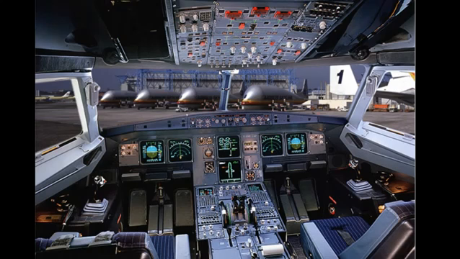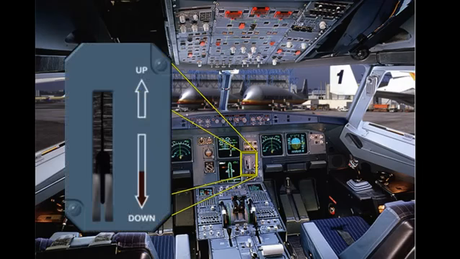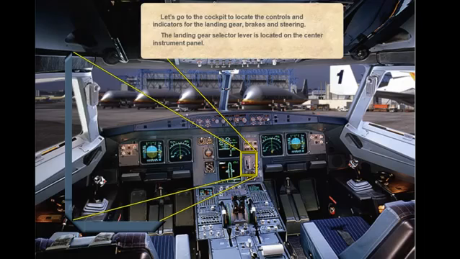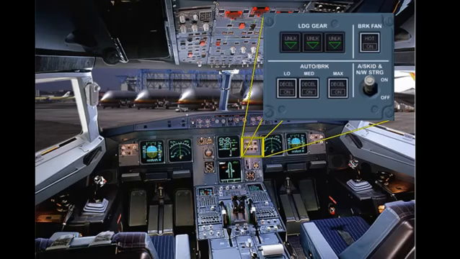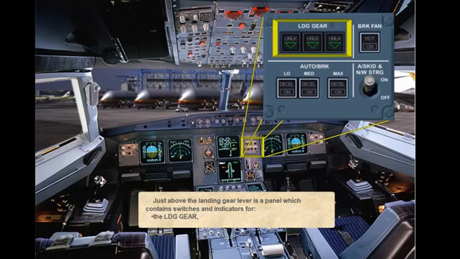Let's go to the cockpit to locate the controls and indicators for the landing gear, brakes, and steering. The landing gear selector lever is located on the center instrument panel. Just above the landing gear lever is a panel which contains switches and indicators for the landing gear,